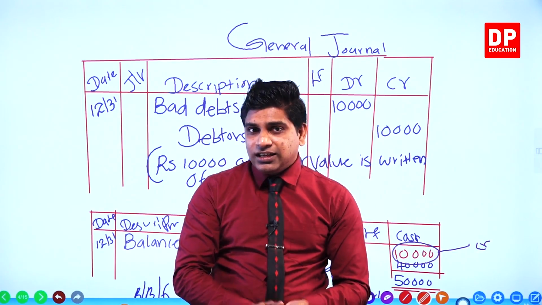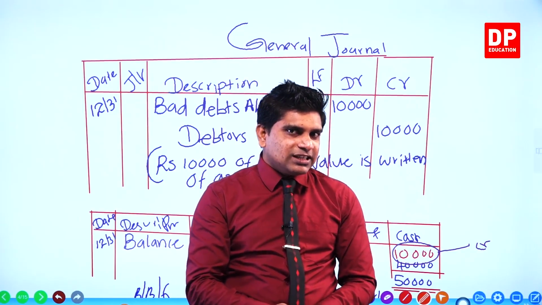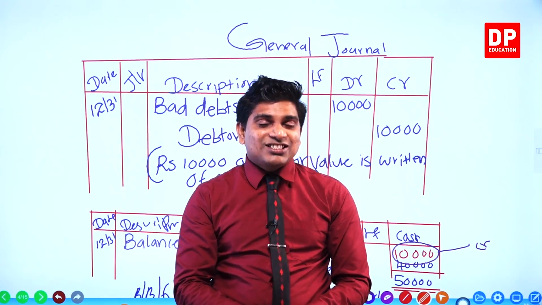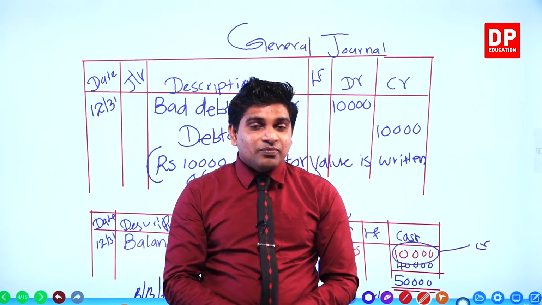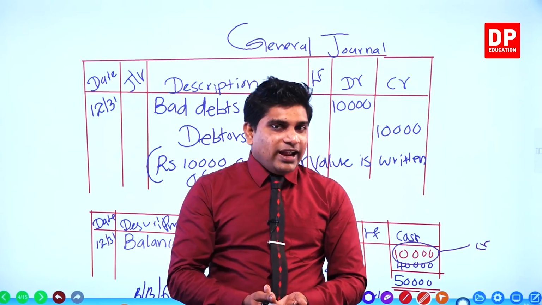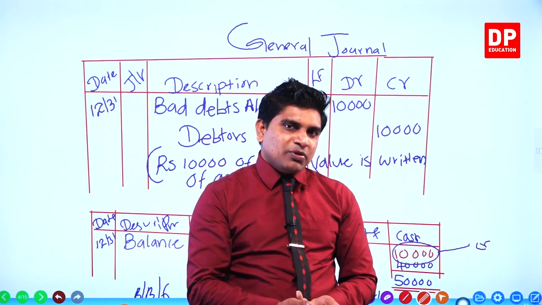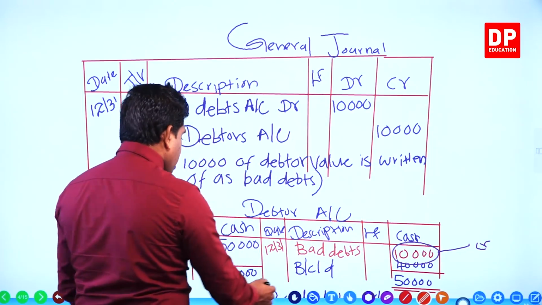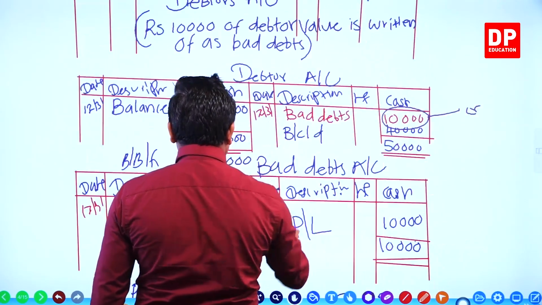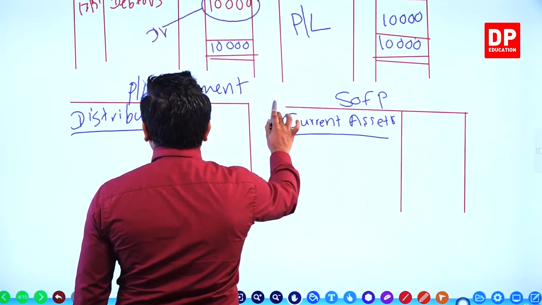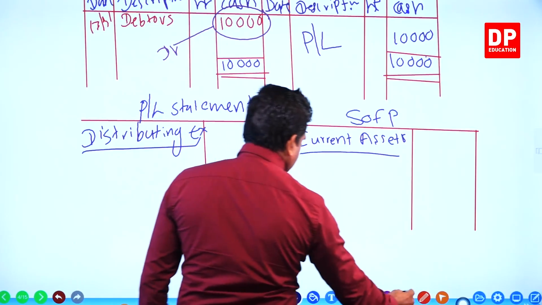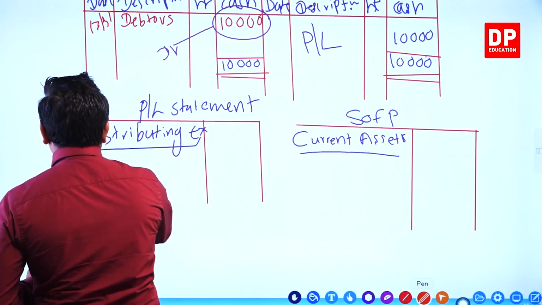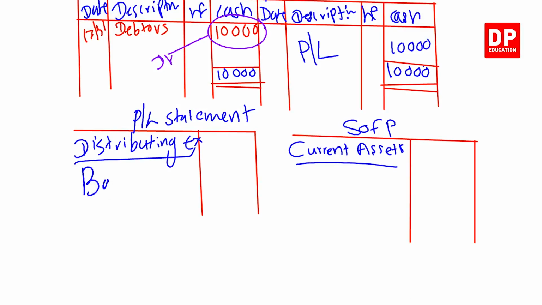But can you tell me, do we have to do more things here? Yes. What are the more things? We have to enter these details in the financial statements. In the profit and loss statement, we write only the bad debts. How much? Bad debts 10,000.